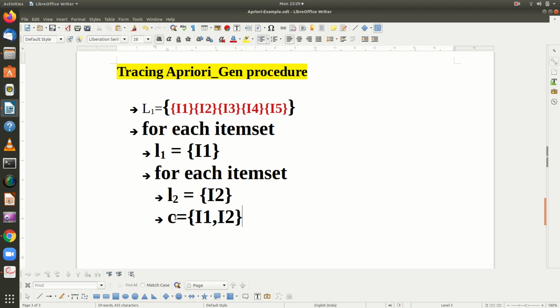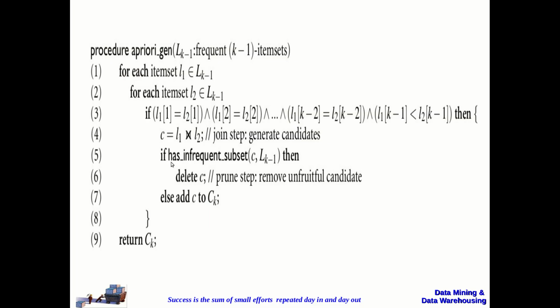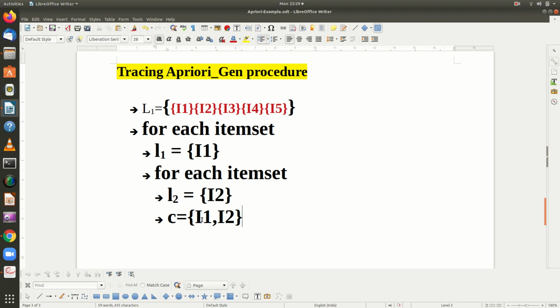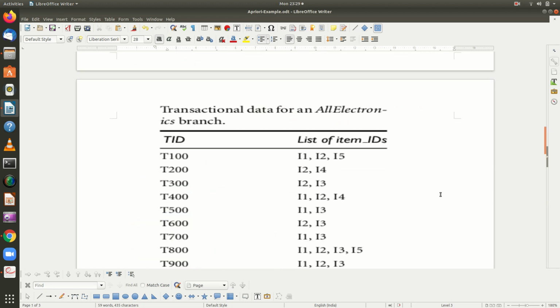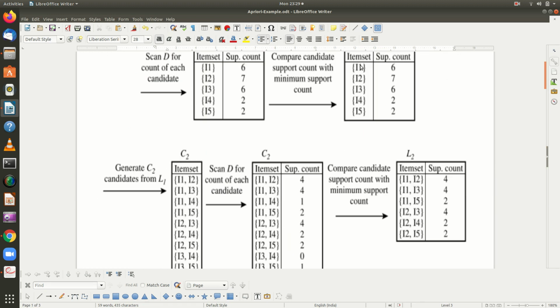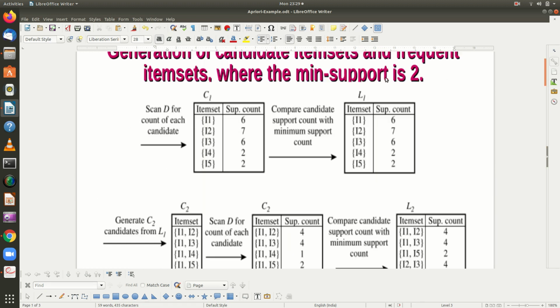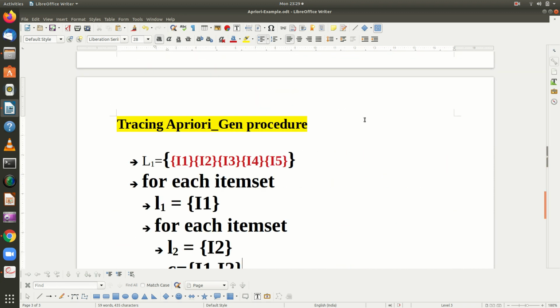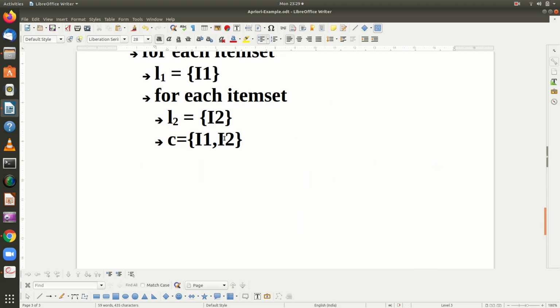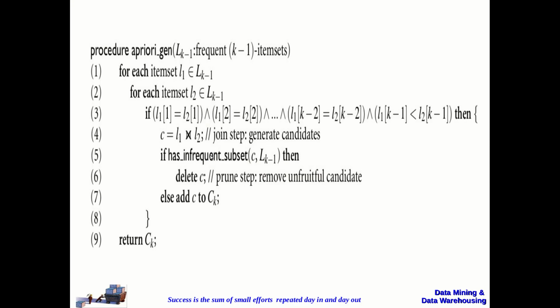Once C is generated, you are going to check whether it has any infrequent subset. I1 is a frequent set, I2 is also a frequent set in L1, so you can take this particular C as one of the candidates.